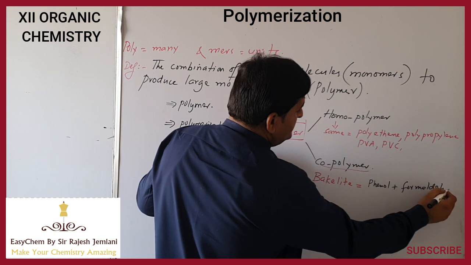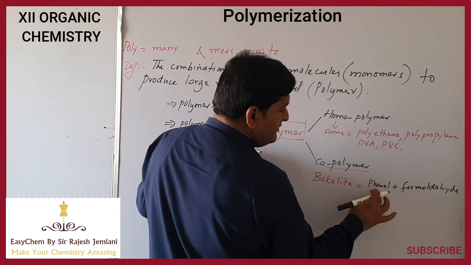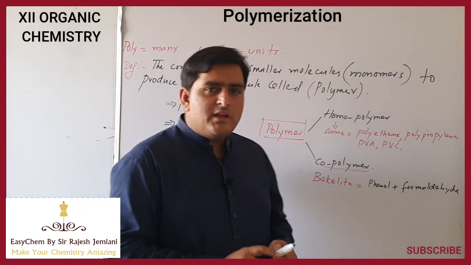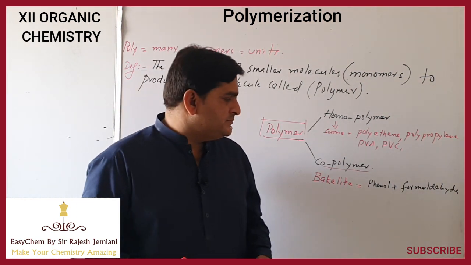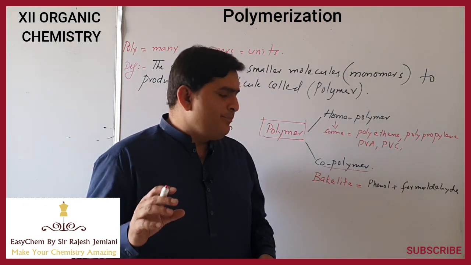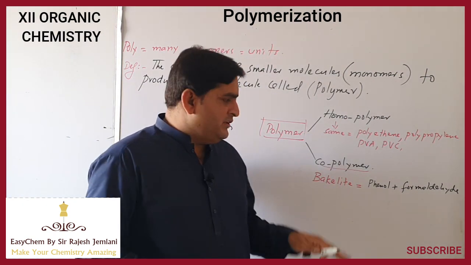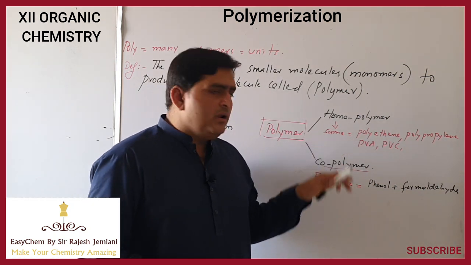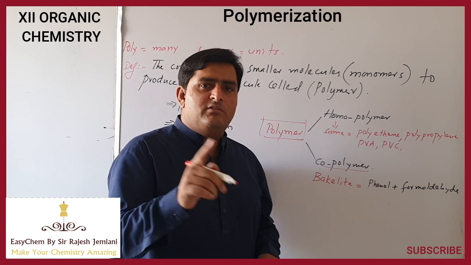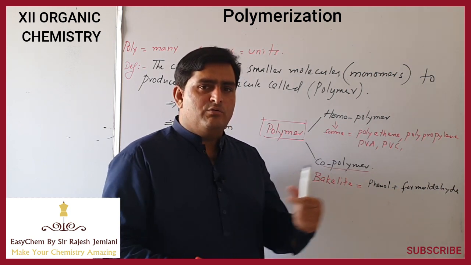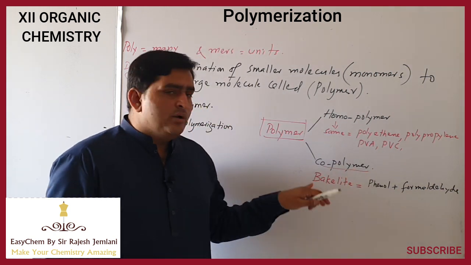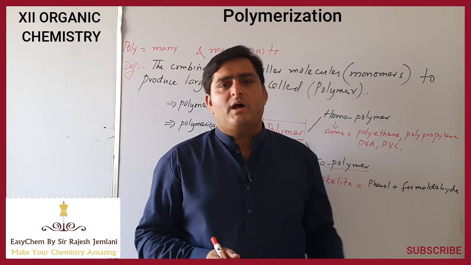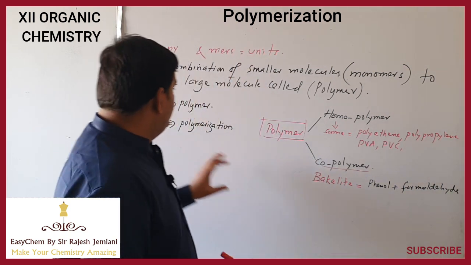Notice that here there are two monomers, one is phenol and the other is formaldehyde, or styrene butadiene, or acetylene butadiene. These are some common examples of copolymers. So in homopolymer, a single type of monomer undergoes self combination to form a large molecule. Here two or more kinds of monomers combine to produce large compounds. So this is polymerization.